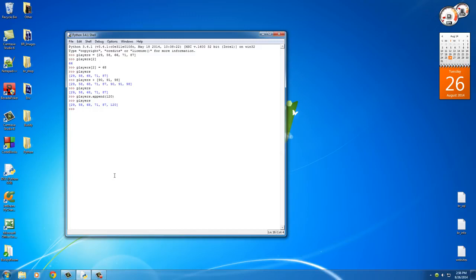Now, another thing I want to talk to you guys about is how to slice items from the list, just like we did with strings. So, if we ever want to do players[:2], what this does is it starts at the beginning, which is right here, and it goes to position 2, so 0, 1, 2. And of course, remember that it doesn't actually include this item. It just says, okay, that's the stopping point. So as you can see, just like slicing characters, you can also do it with lists.